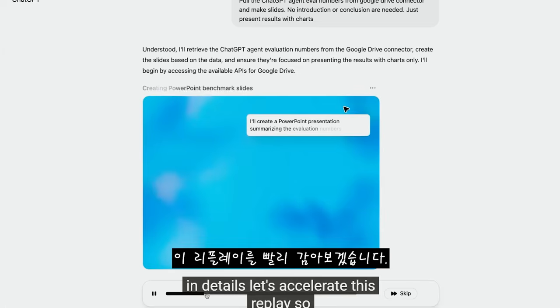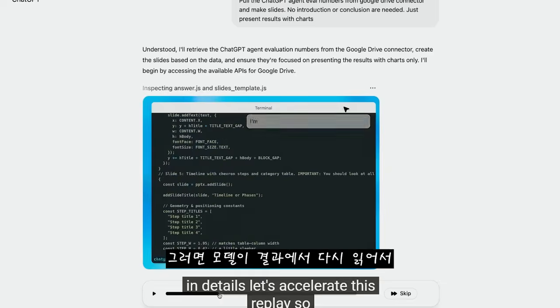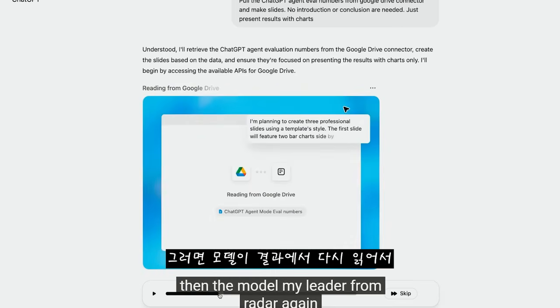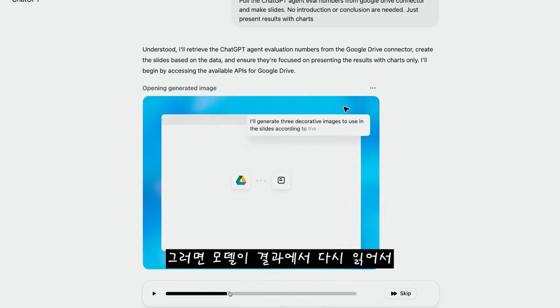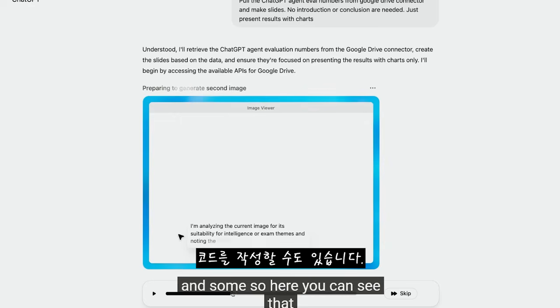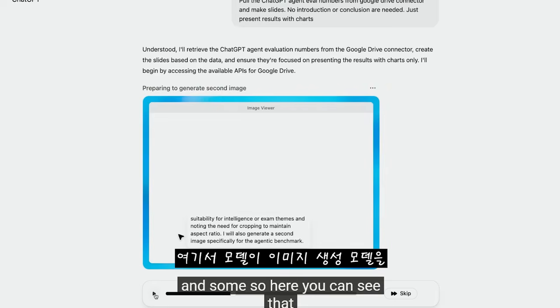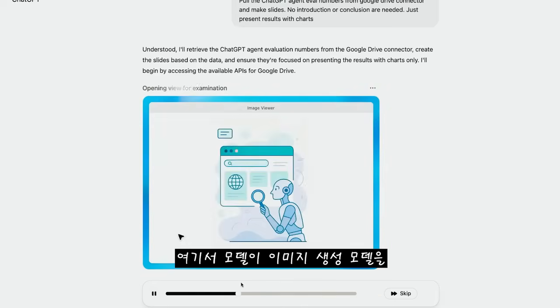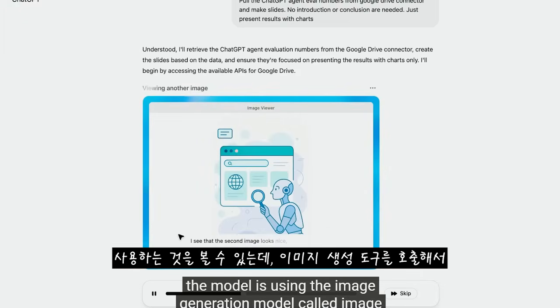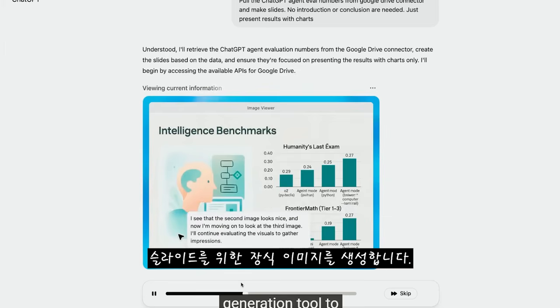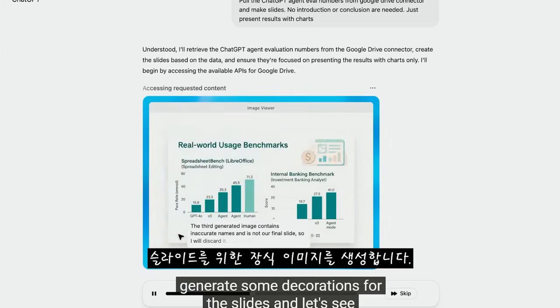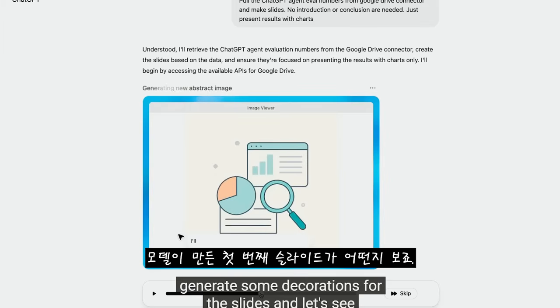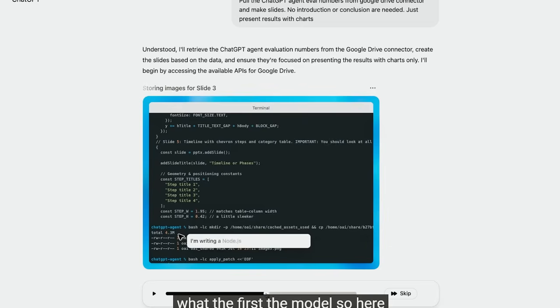Let's accelerate this replay. Then the model might read from the result again and write some code. Here you can see the model is using the image generation tool to generate some decorations for the slides. And let's see the first slide the model made.